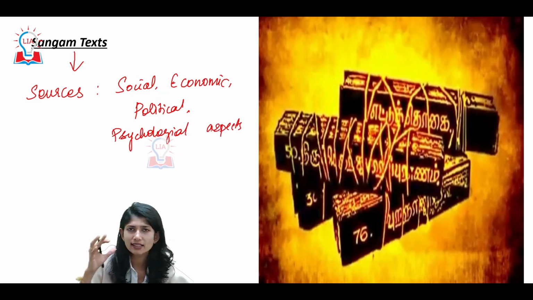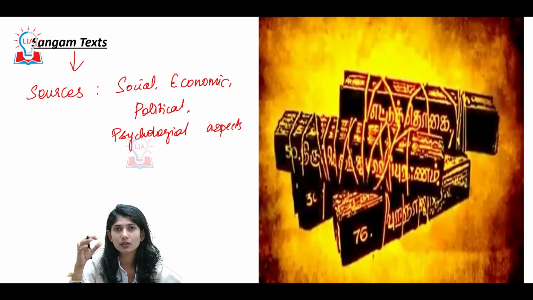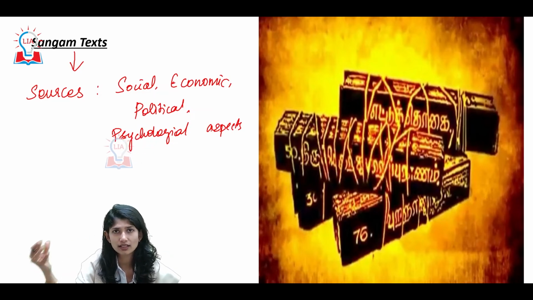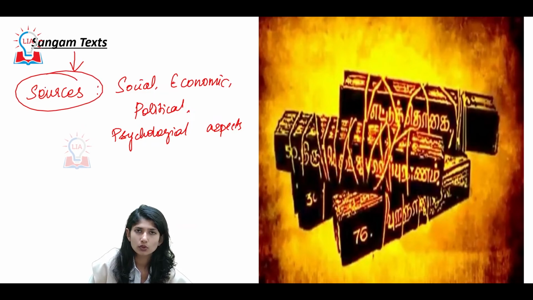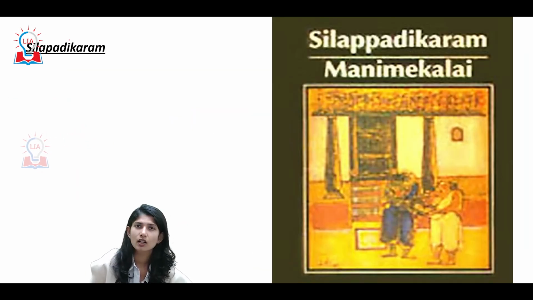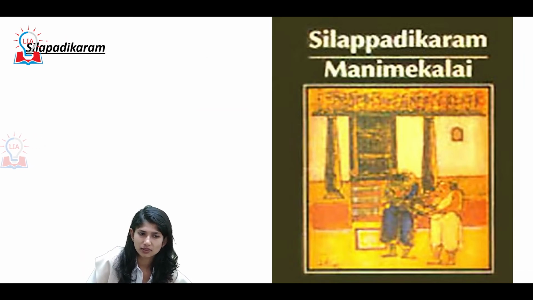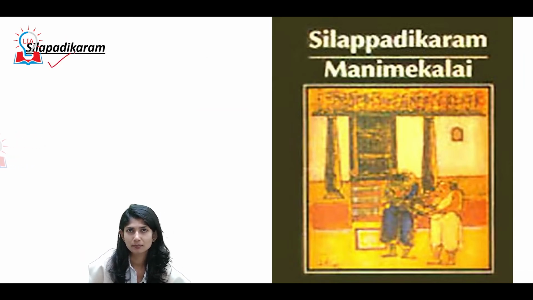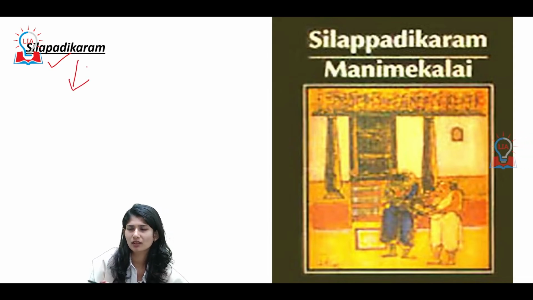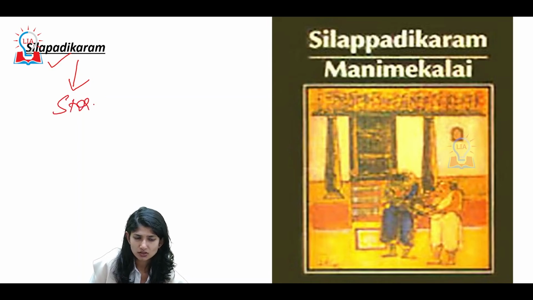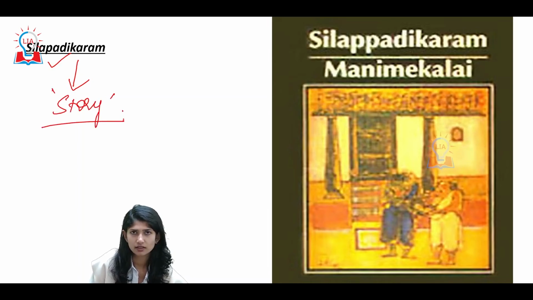Furthermore, any source we get or any idea we get, this is how they lived, this is how they did, this is how the society was, all was based on one most important source, your Sangam texts. Right? What are those Sangam texts? For example, that is your Silapadikaram. Now, it can be seen as a story. It can be just a story. It is a very classic story.